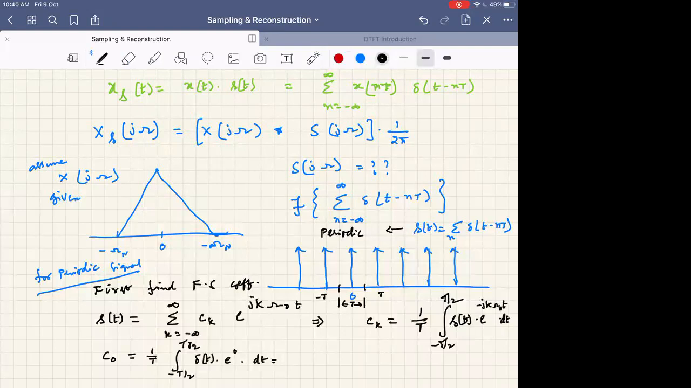Delta t into e power 0. In this duration, the only signal you have is delta t. So delta t into e power j omega naught t. By definition, the integral of delta t in this region is 1, and hence it is 1 by T. Is this clear or not?